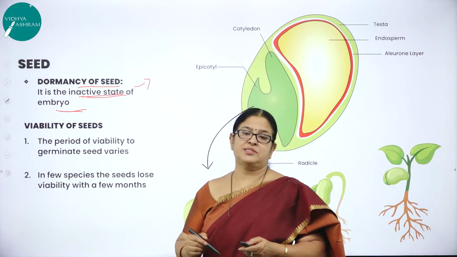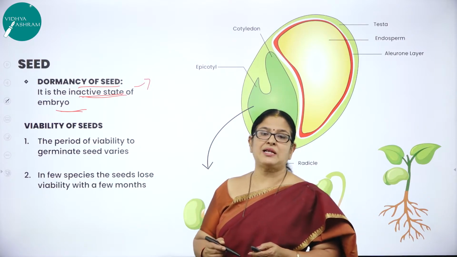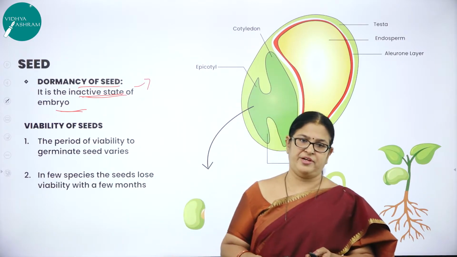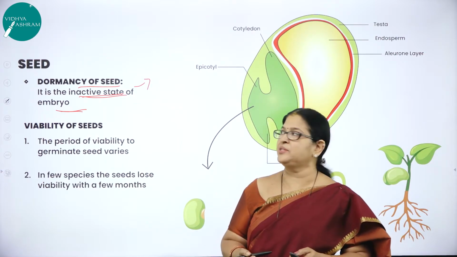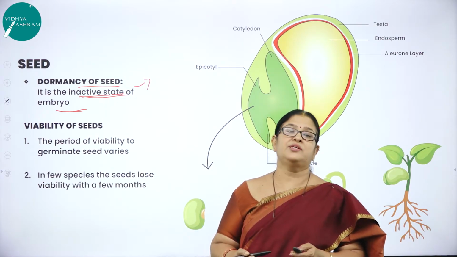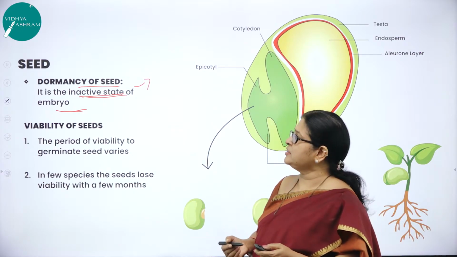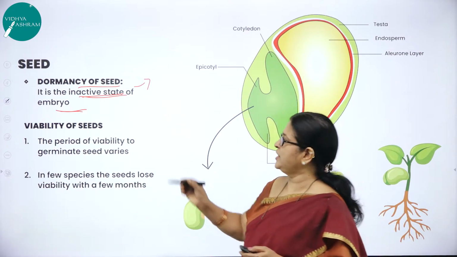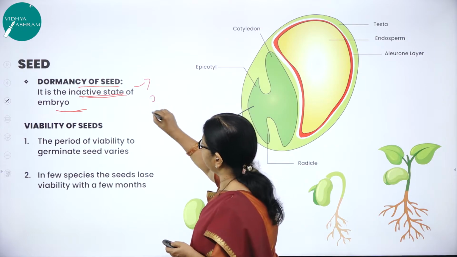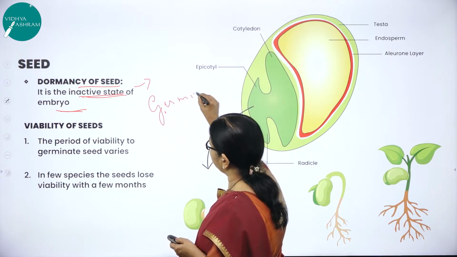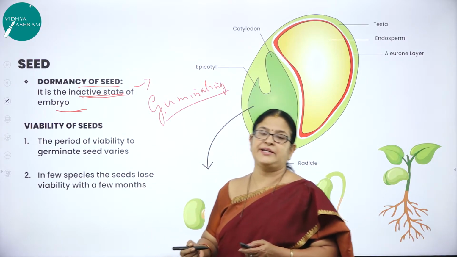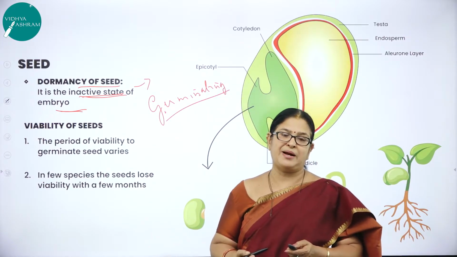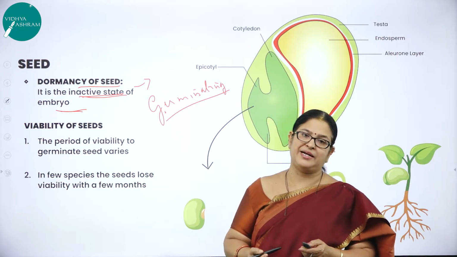And why does this seed become dormant? When the climatic conditions are not favorable. On the onset of favorable climatic conditions, when there is sufficient moisture and sufficient oxygen, the seed will come out of this dormancy and start germinating. So this is one mechanism of a seed to protect itself from adverse or unfavorable climatic conditions.